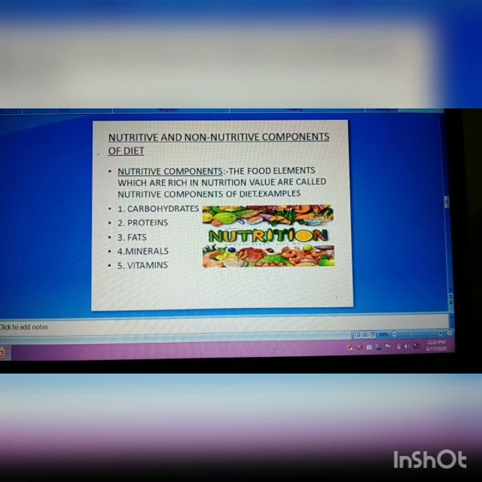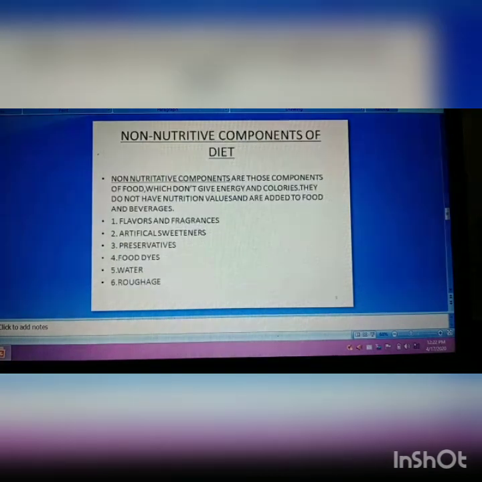Second is non-nutritive components of diet. Non-nutritive components are those components of food which don't give energy and calories. They do not have nutritional values and are added to food and beverage products. These are designed to make the food smell better, taste better, last longer and look better.